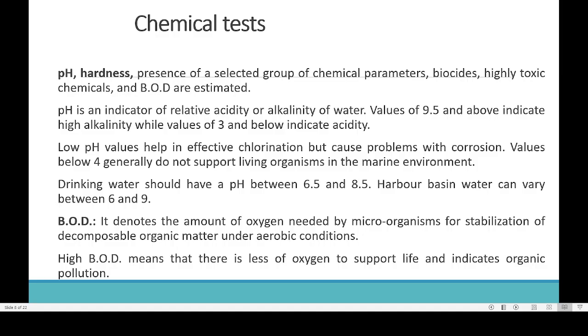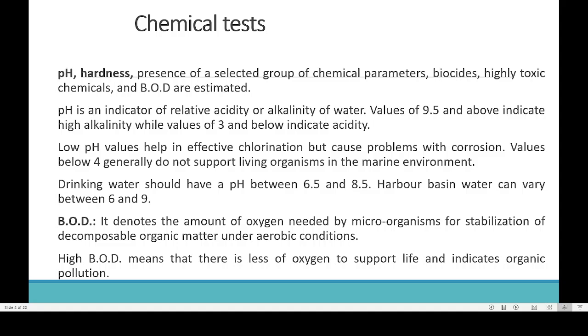Anyway, what is the best water? Drinking water should have a pH between 6.5 and 8.5. So the pH of the water should be around 7. Then only we can consider that the water is of good quality and potable. Harbor basin water can vary between 6 and 9. A low pH value helps in effective chlorination, but causes problems with corrosion.